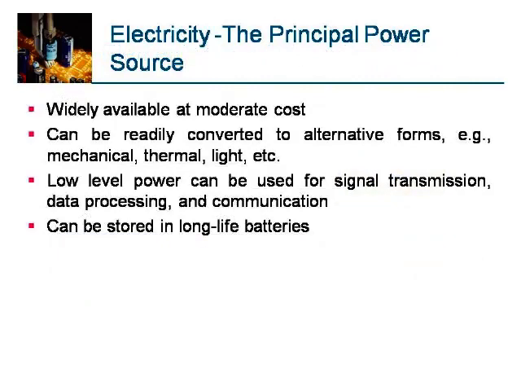The sourcing of power: the principal power source is electricity. It is widely available at moderate cost and can be readily converted to various alternative forms: mechanical, thermal, light, etc. Low level power can be used for signal transmission, data processing and communication, and can be stored in long life batteries.